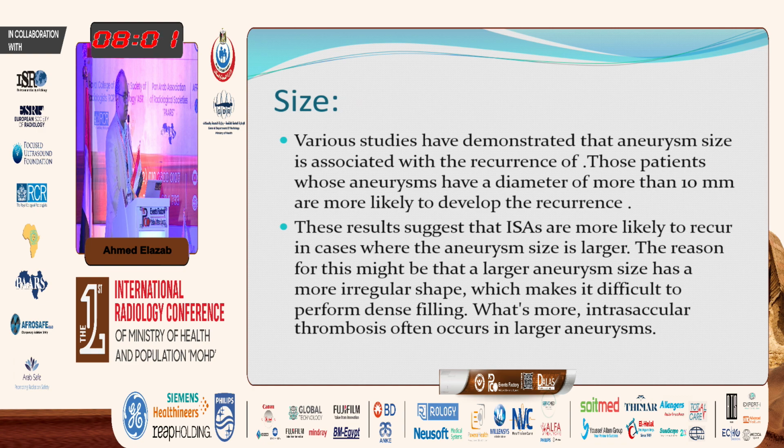Second factor is the size of the aneurysm. Many studies have demonstrated that the aneurysm size is associated with recurrence. Patients with aneurysm diameter more than 10 millimeters are more likely to develop recanalization. This may be due to the larger aneurysm size having a more irregular shape that makes it difficult to perform dense filling. Also, intra-aneurysmal thrombosis is more likely to occur in larger aneurysms.